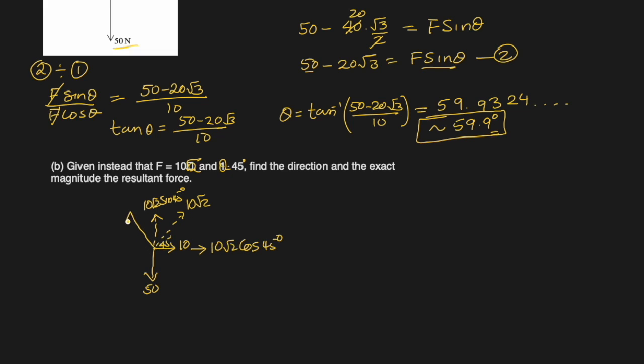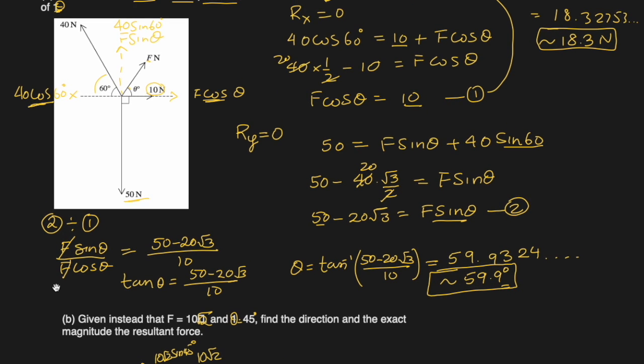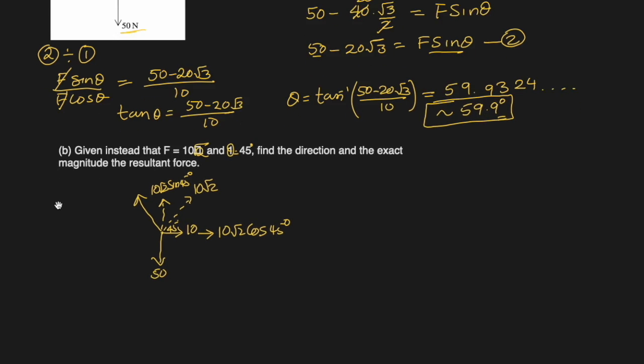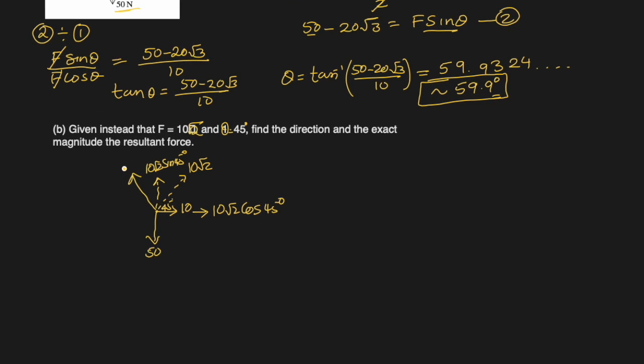Here we had another force which was how much? 40, and 60 degrees was the angle. Okay, this is 40 newtons. Angle is 60 degrees. So this becomes 40 cos 60 degrees, which was earlier there also, and 40 sine 60 degrees. Now they are asking us to find the direction and exact magnitude. Exact means we can't give the answer in decimals, of the resultant force.